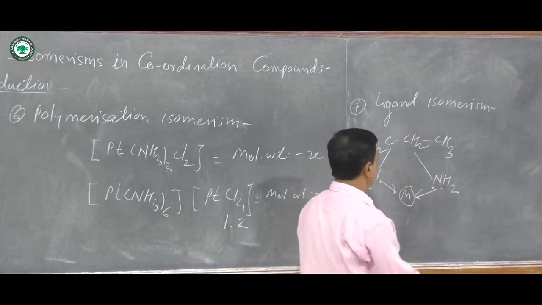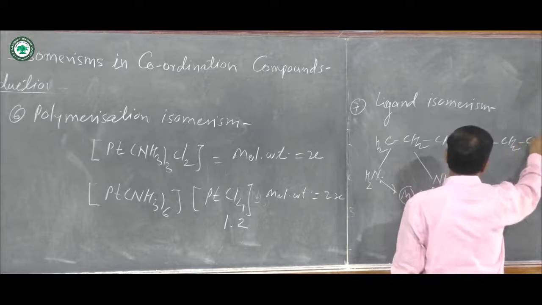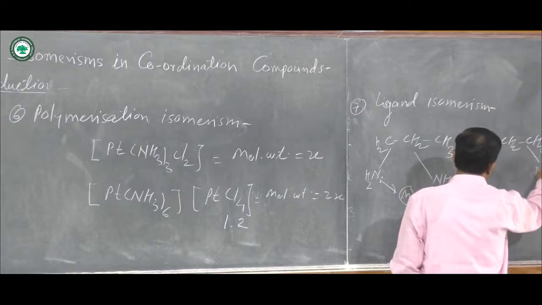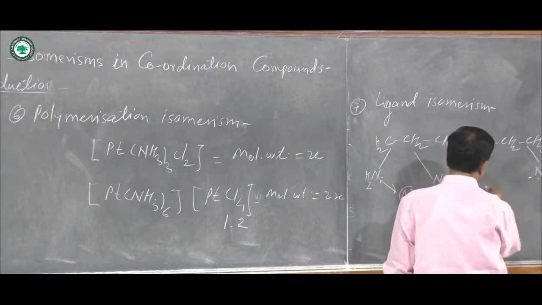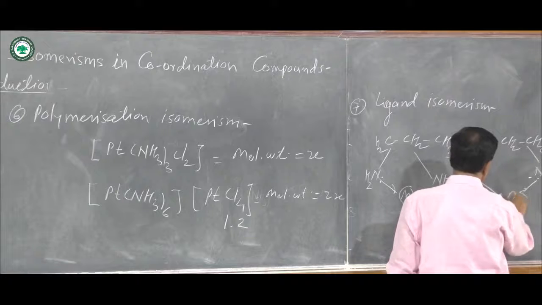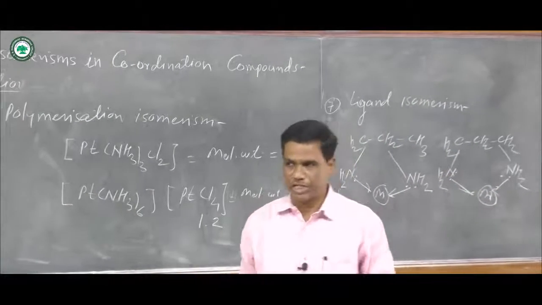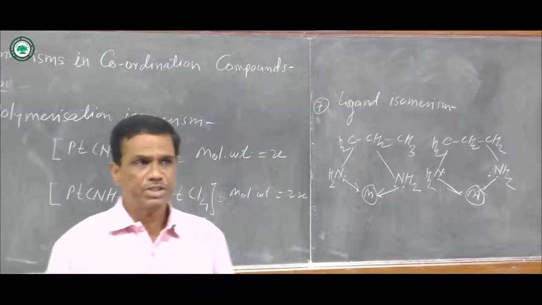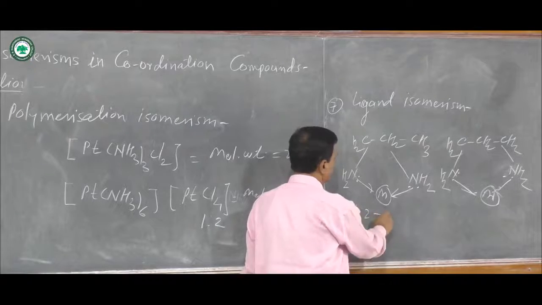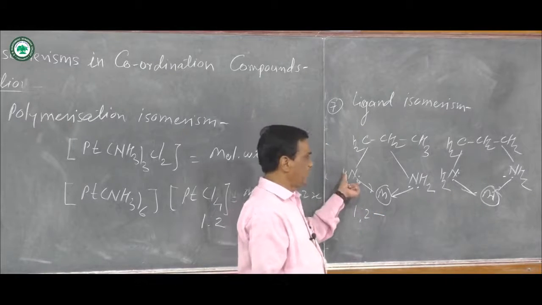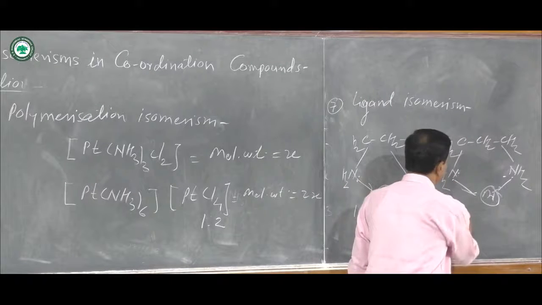And in the second coordination compound, suppose there is a CH2, then here CH2, then CH2, then here is NH2, and here is NH2. Here bonding takes place from again 2 nitrogens with the metal, and these are the 2 ligands. The first one is 1,2-diaminopropane, and this one is 1,3-diaminopropane.